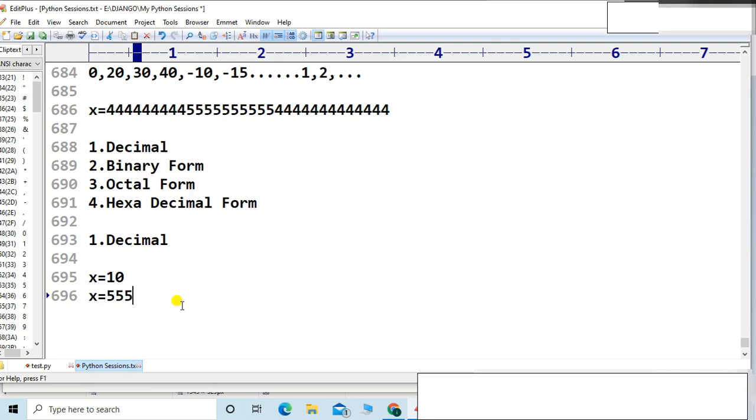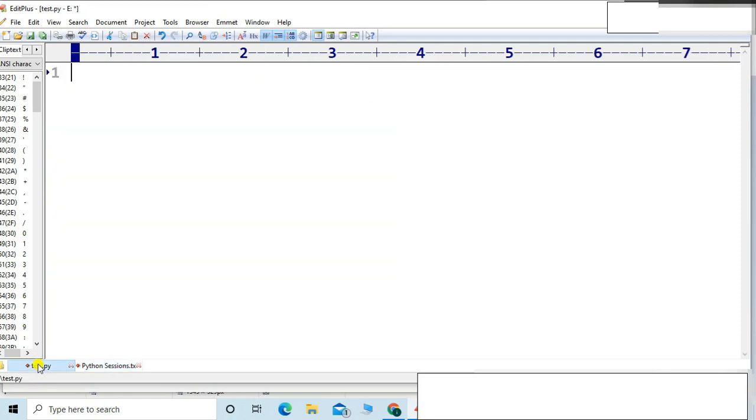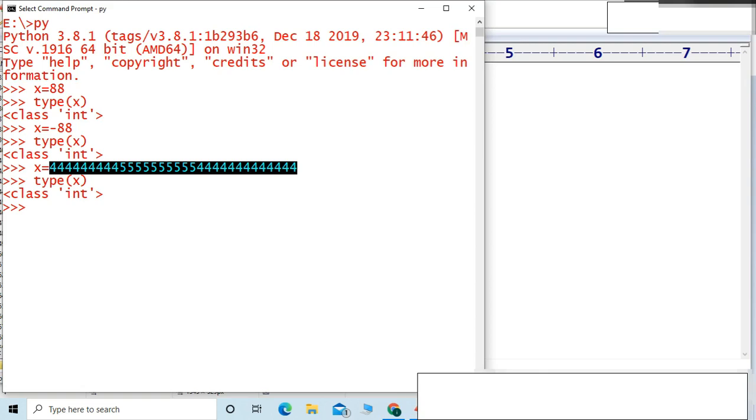So let me print it. Very simple: print x. See the output. Definitely you will get the output as a decimal number.